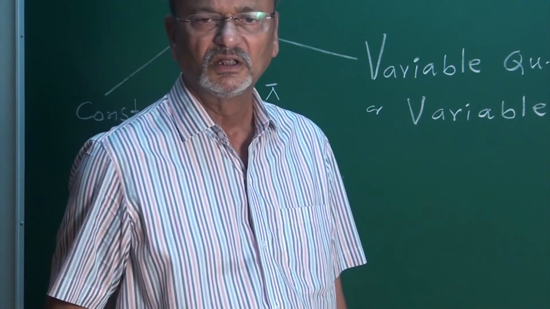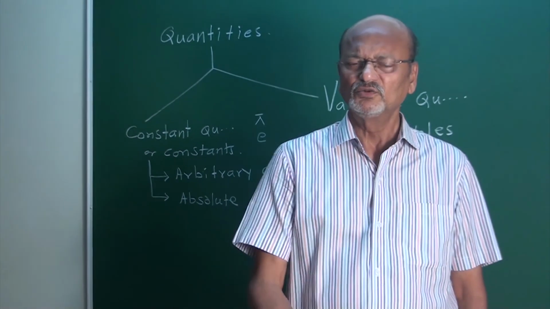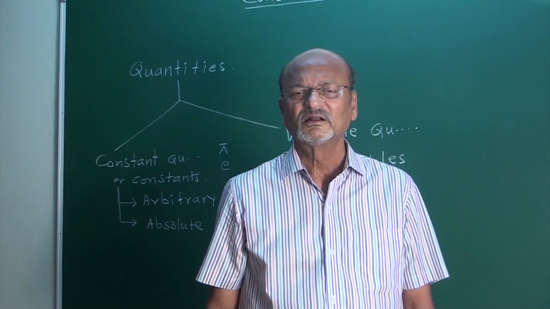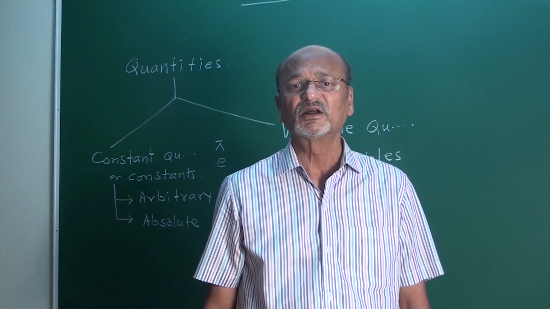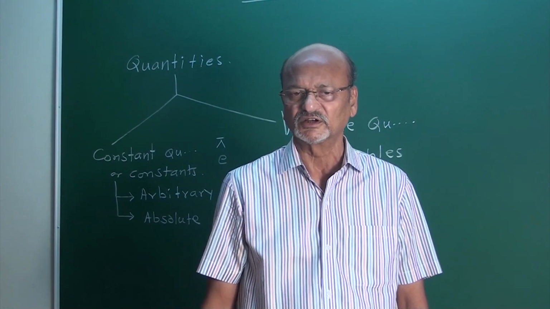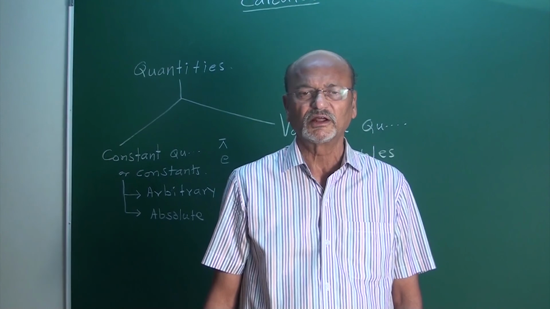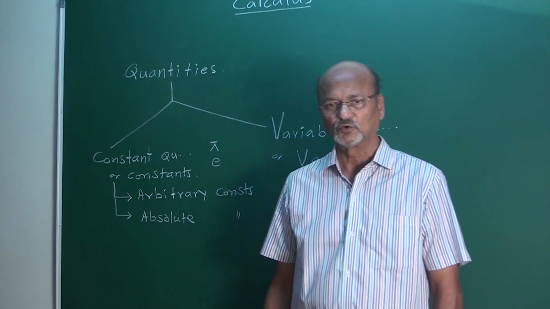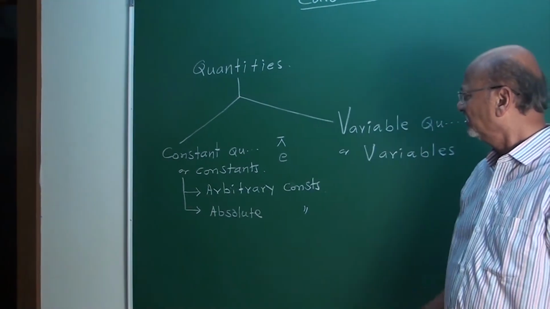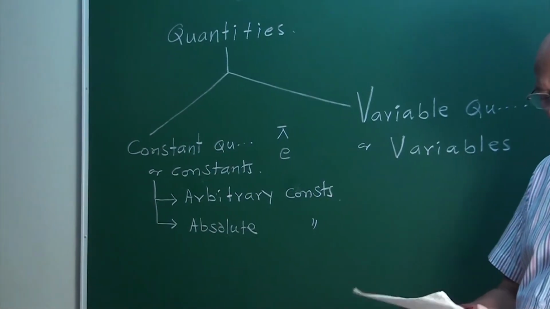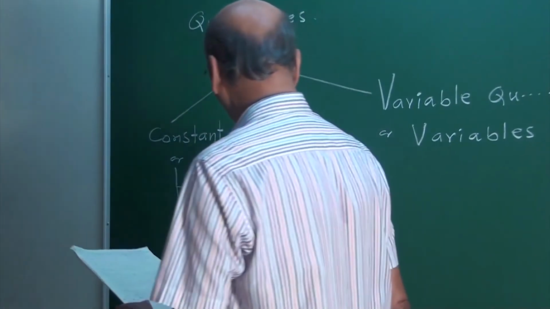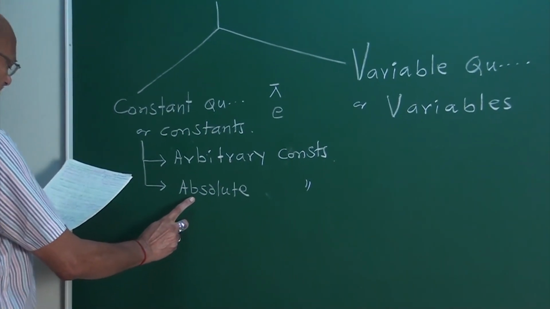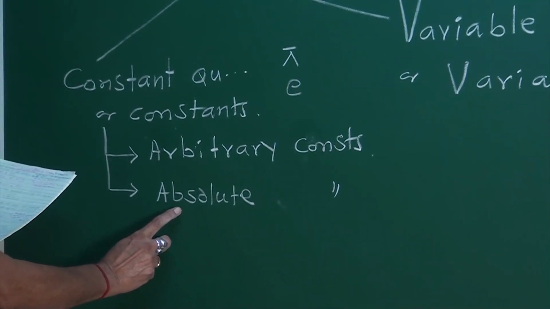It is a value that never changes during mathematical calculations. During all these years, 7 days in a week, that 7 never changed, that 7 is a constant quantity. 12 months in a year, that 12 never changed. Like this we can observe so many things in nature. In constant quantities, my friends, there are two types: one is arbitrary constant, another is absolute constant.